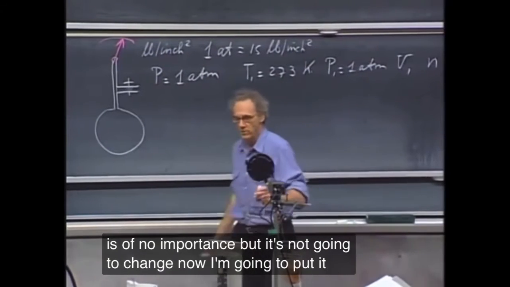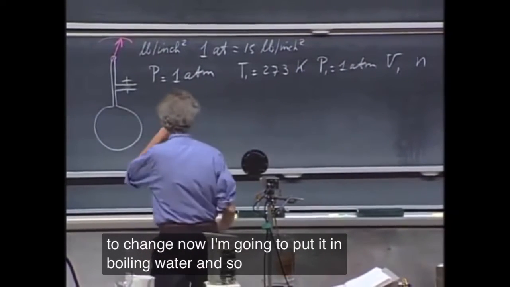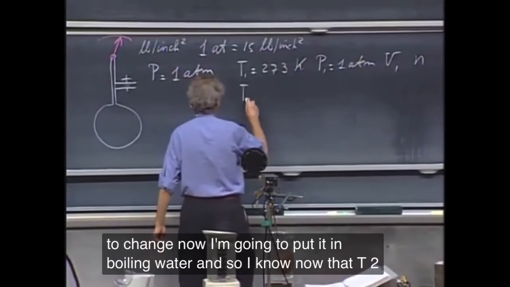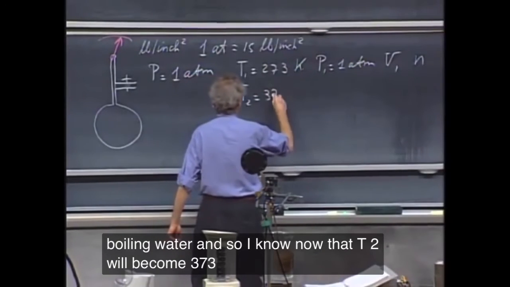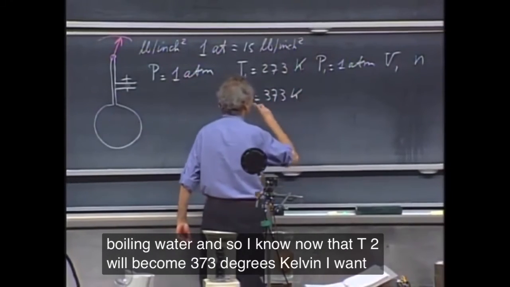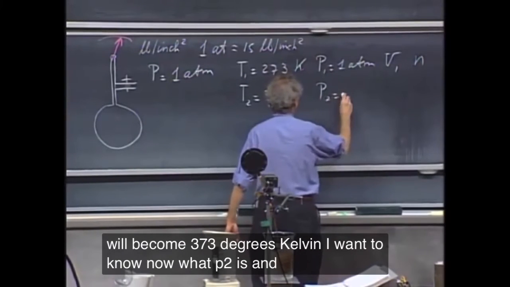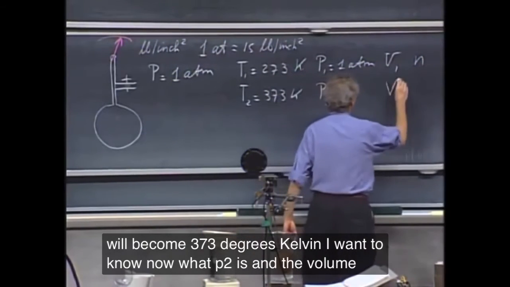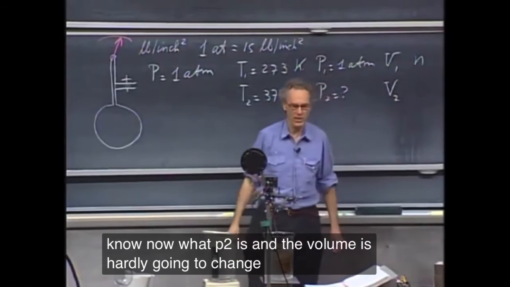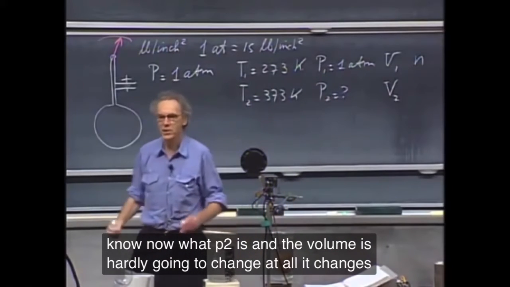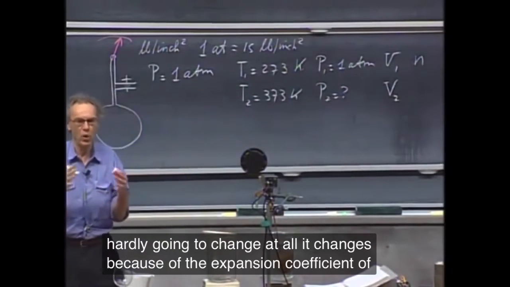Now I'm going to put it in boiling water, and so I know now that T2 will become 373 degrees Kelvin. I want to know now what P2 is, and the volume is hardly going to change at all. It changes because of the expansion coefficient of copper.